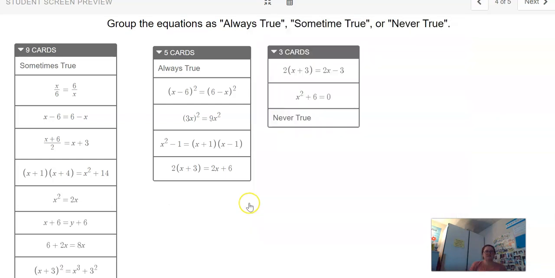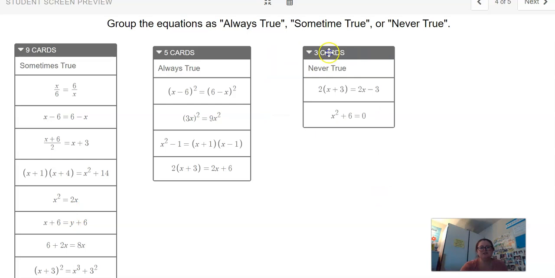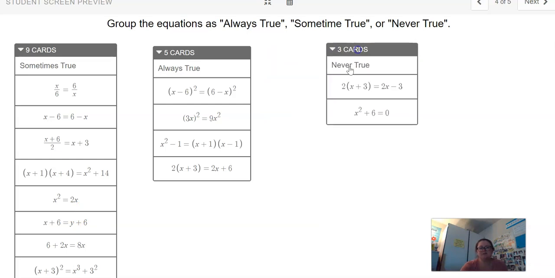So now if you have been skimming through this, here is what your final answers should look like. For never true, you should have these two: 2 times x plus 3 and 2x minus 3. That's never going to work. They didn't use their distributive property, right? And x squared plus 6 equals 0.